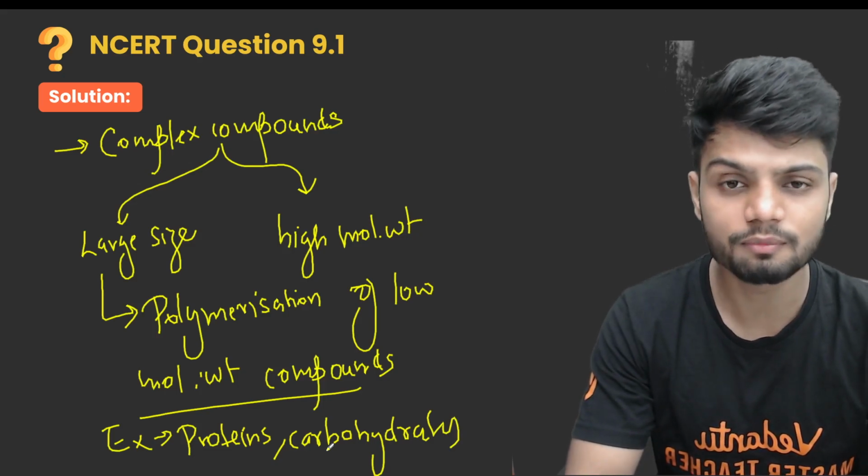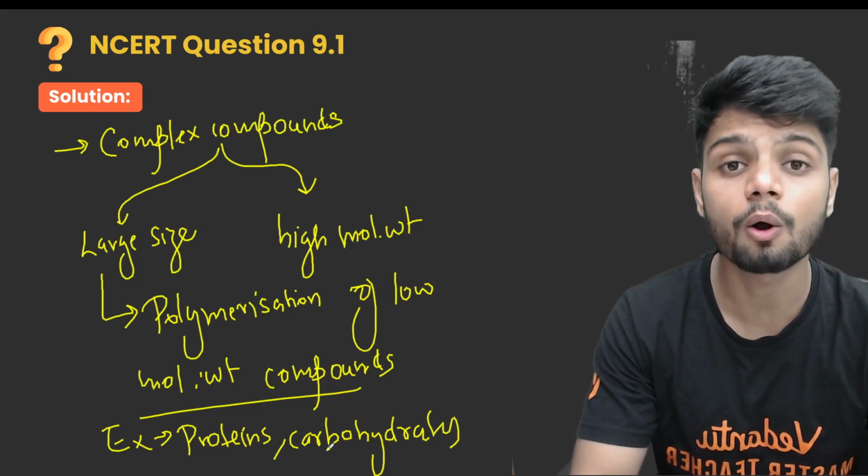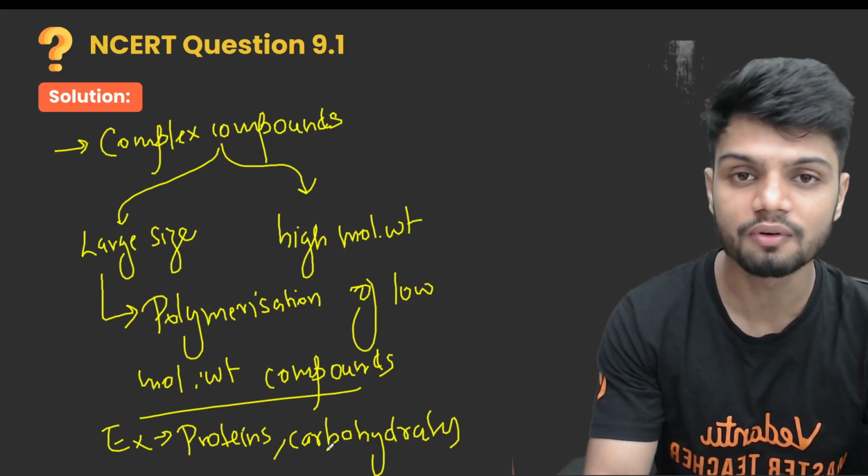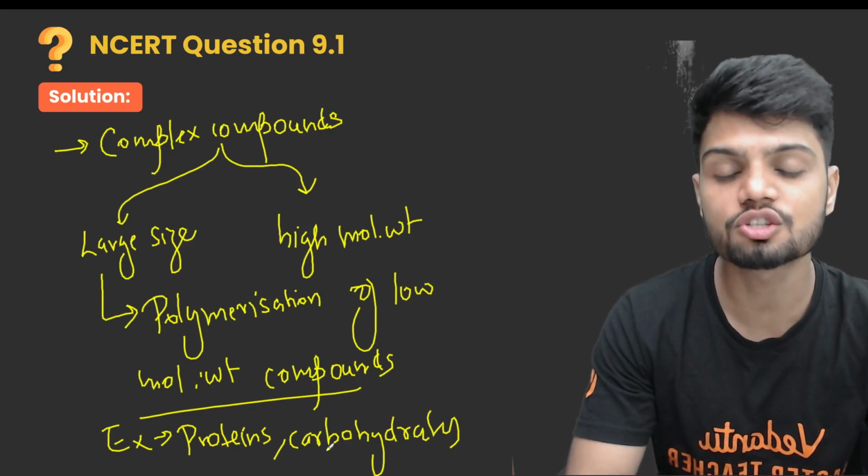macromolecules. That is the meaning of macromolecules. Macro means large. They are complex compounds because they are made up of aggregation, polymerization of your low